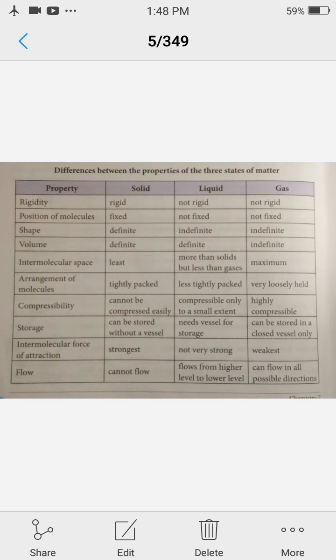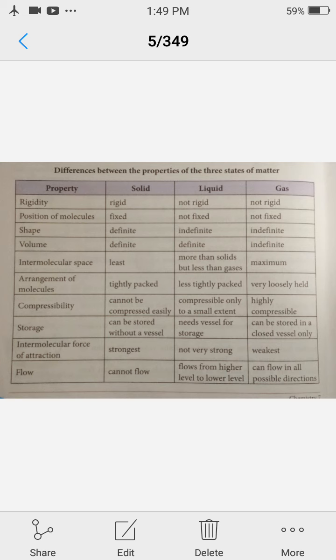In this picture, the first property is rigidity. Rigidity means resistance shown by the object to change in shape or size. So solids are rigid in nature, liquids are not rigid, gases are not rigid. Position of molecules is fixed in solid, not fixed in liquid, not fixed in gases.